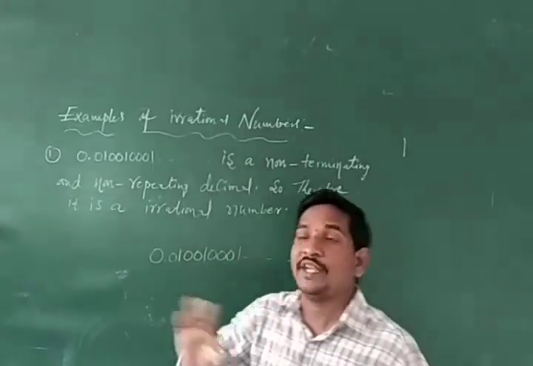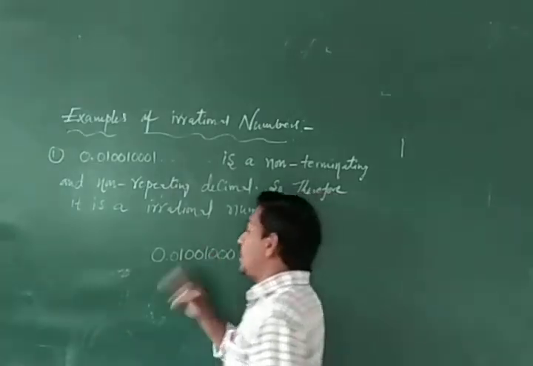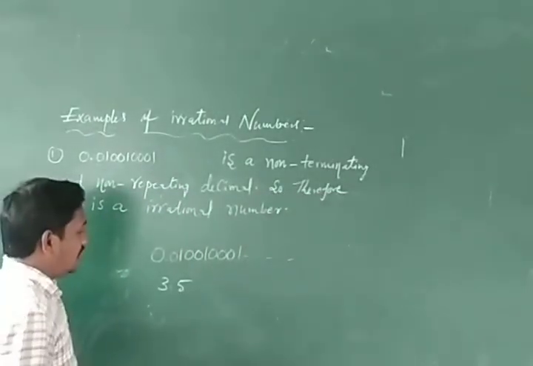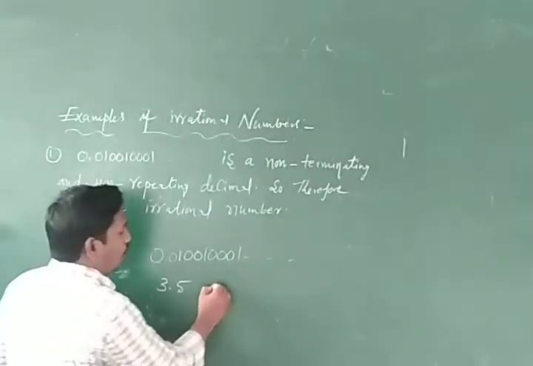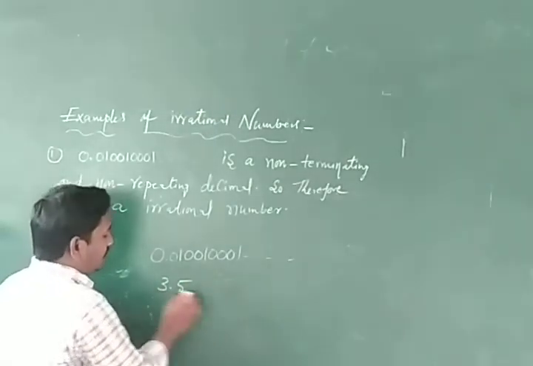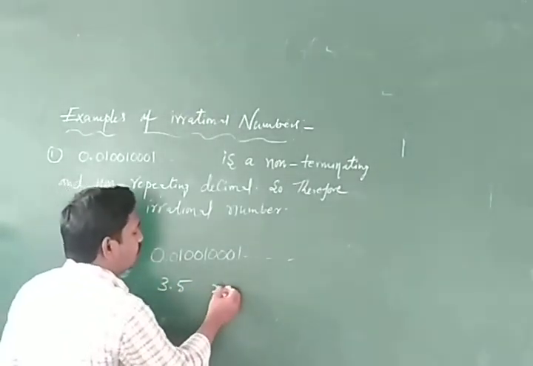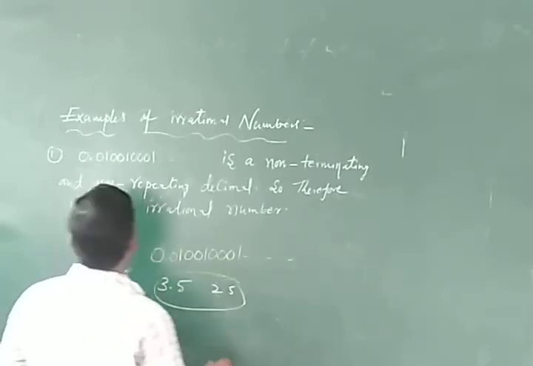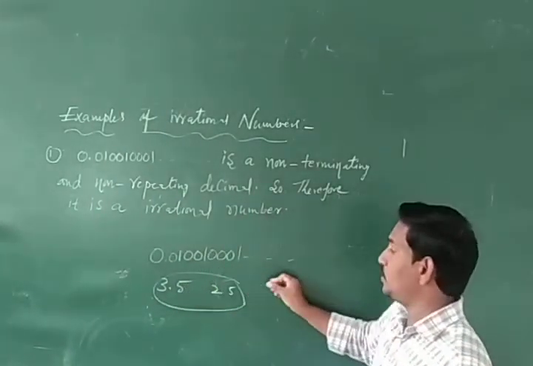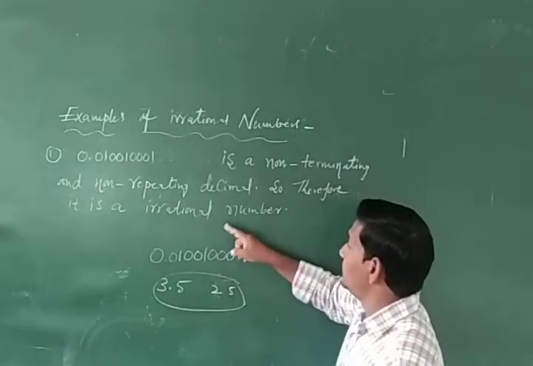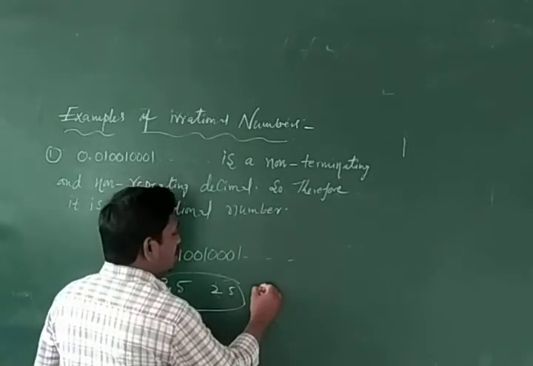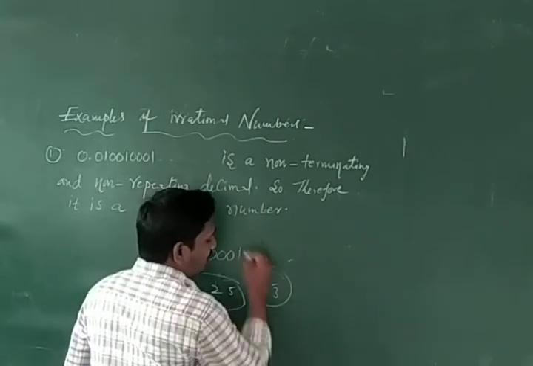Terminating decimal means, for example, 3.5 is a terminating decimal. 3.5, 2.5, they all are terminating decimals. But 0.010010001, and so on, is a non-terminating and non-repeating decimal. Repeating decimal means 1.3 bar. It is a repeating decimal.